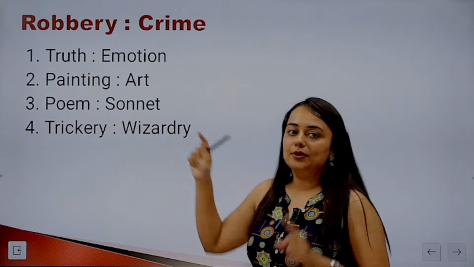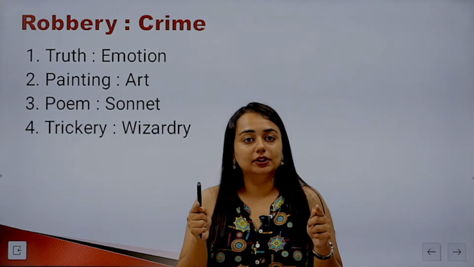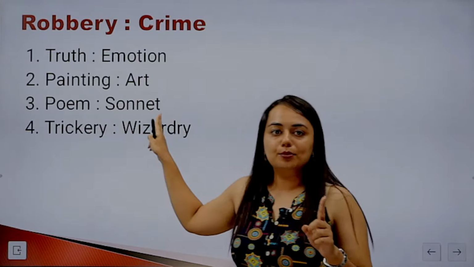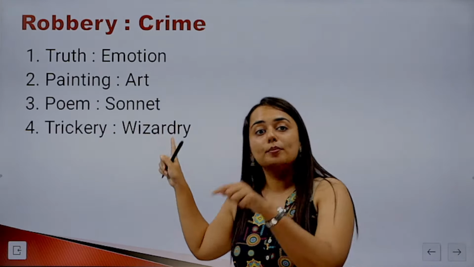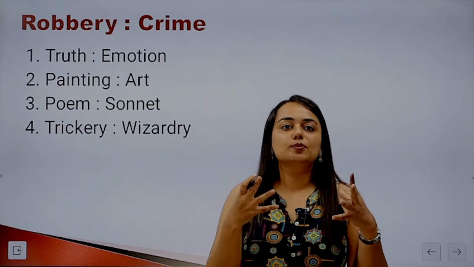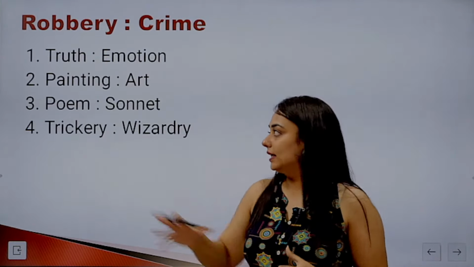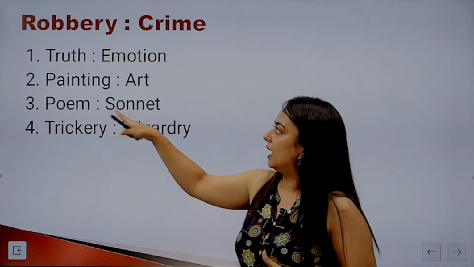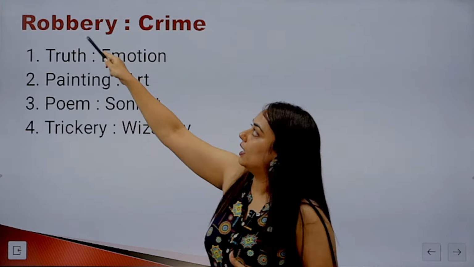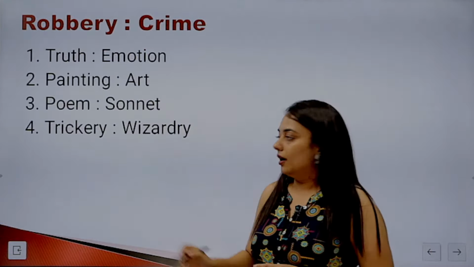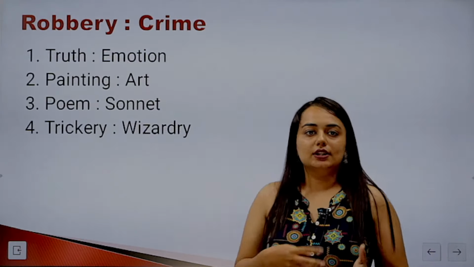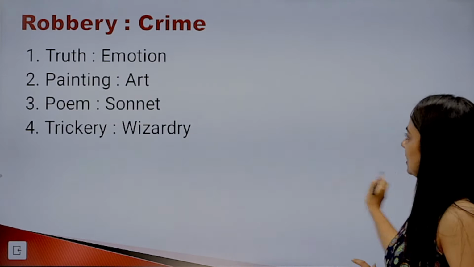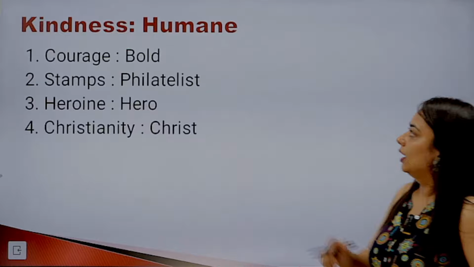Poem and sonnet. Here, the order I told you about should always be the same. Now poem is not a type of sonnet. Sonnet is a type of poem. Sonnet, which has 4 lines, is a type of poem. So this order has become opposite. This is B is a type of A, but we have to answer like A is a type of B. Again, trickery and wizardry, they are synonymous. So the answer will be the second one. Let's see the next question now.